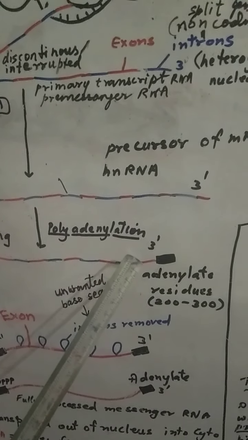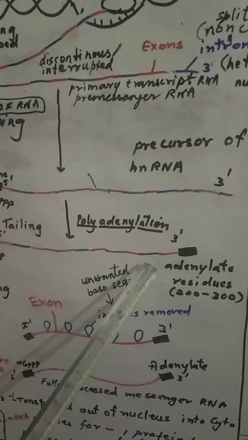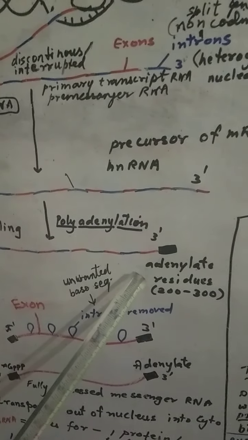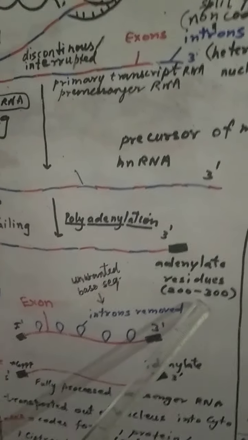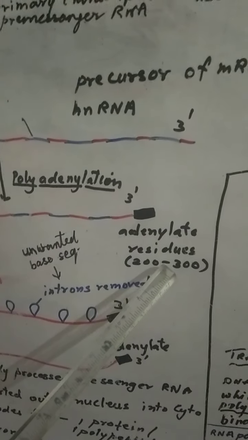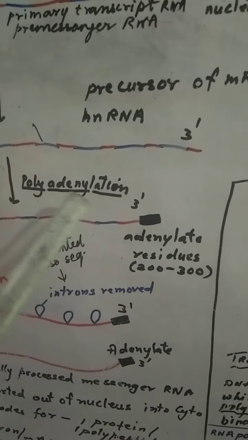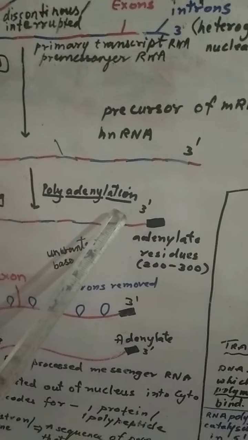The second step is tailing. In tailing, we move to the termination part. At the 3' end, adenylate residues will get attached. They are about 200 to 300 nucleotides. This is also called polyadenylation.